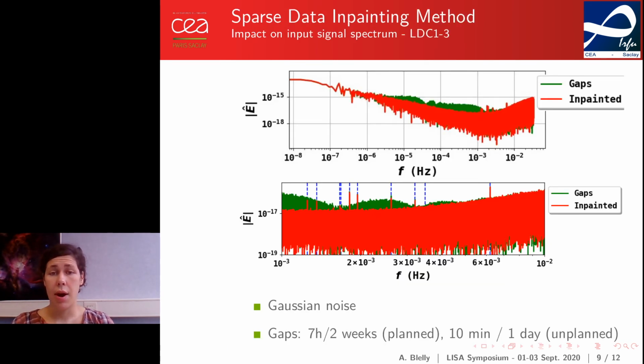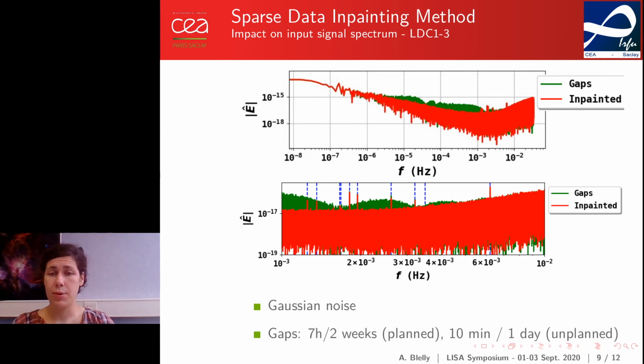We tested our algorithm on LDC13 data, that were the 10 verification binaries, with Gaussian noise. We simulated 2 types of gaps. For maintenance planned gaps, we chose 7 hour gaps once every 2 weeks. To simulate unplanned gaps, due to glitches for instance, we took 10-minute gaps once every day.